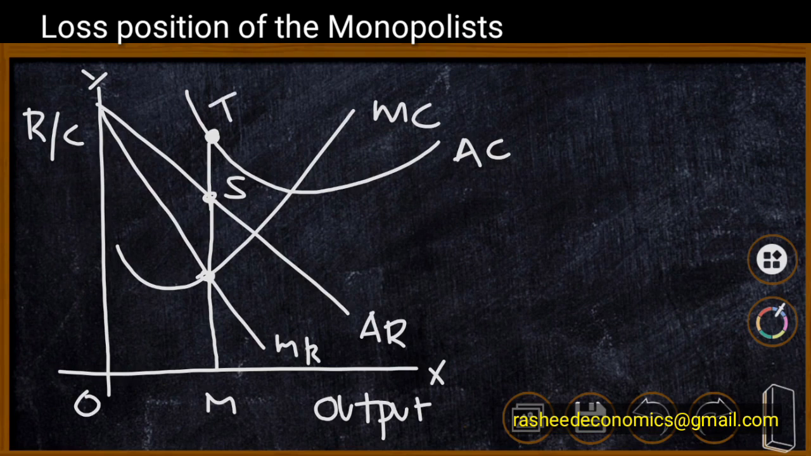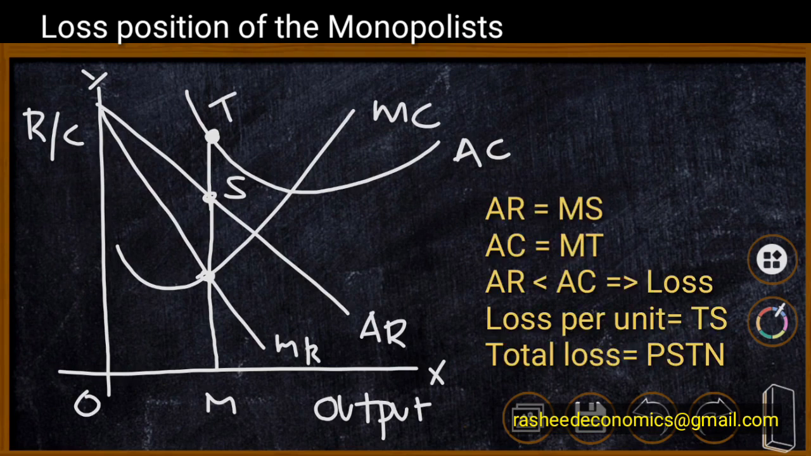Therefore, MT is the average cost and MS is the average revenue. Therefore, loss per unit is equal to TS. At present, we are producing OM units of output. Therefore, total loss is equal to output OM into ST, that is equal to this shaded area PSTN. This shaded area is the total loss of the monopoly firm.